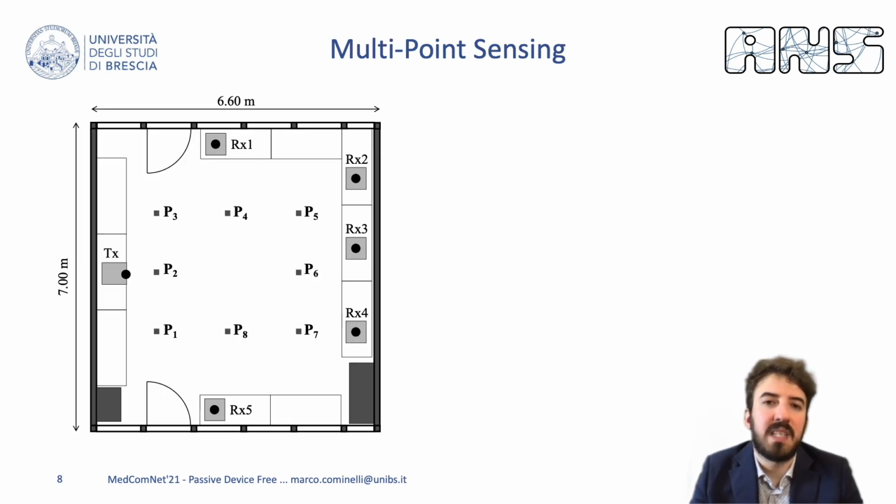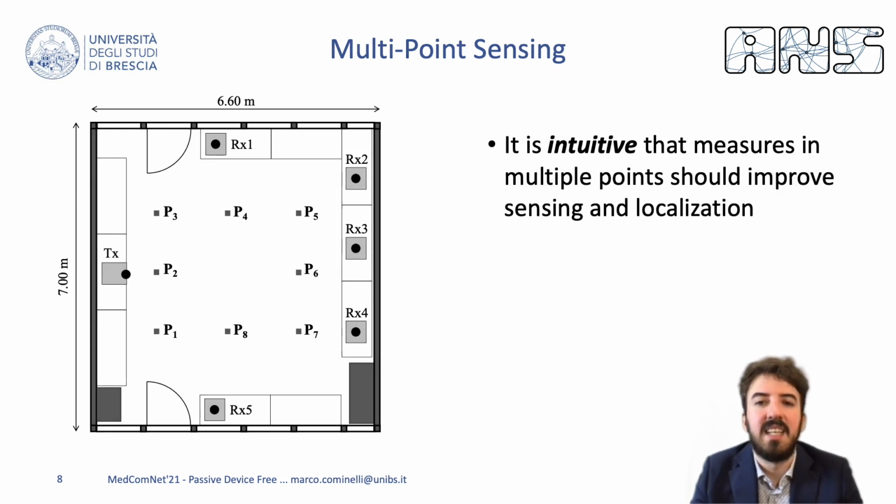We have performed our experiments in the telecommunications lab at the University of Brescia. The lab is approximately a 45 square meter room in which we have identified 8 target points, right in the middle of the room. Then we have positioned 6 Wi-Fi devices around the room, 1 transmitter implemented on a SDR and 5 receivers implemented on commercial off-the-shelf devices, from which we can extract CSI data.